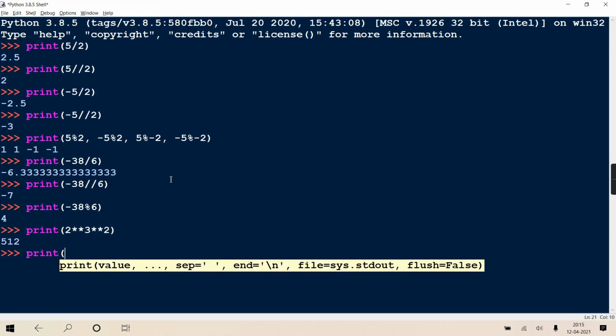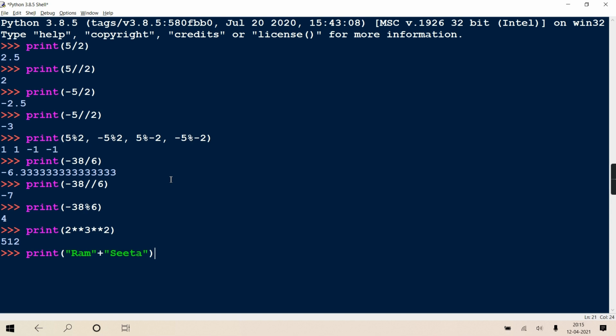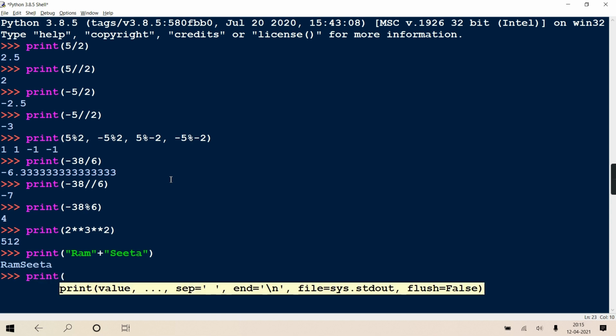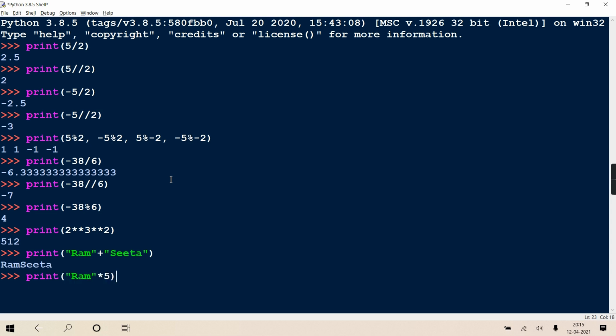Print, and first thing I told about string and string: if I write Ram plus Sita, it will return a new string Ram Sita. And if I write print Ram multiplied by 5, it is going to repeat that Ram 5 times and return you a new string with Ram 5 times.